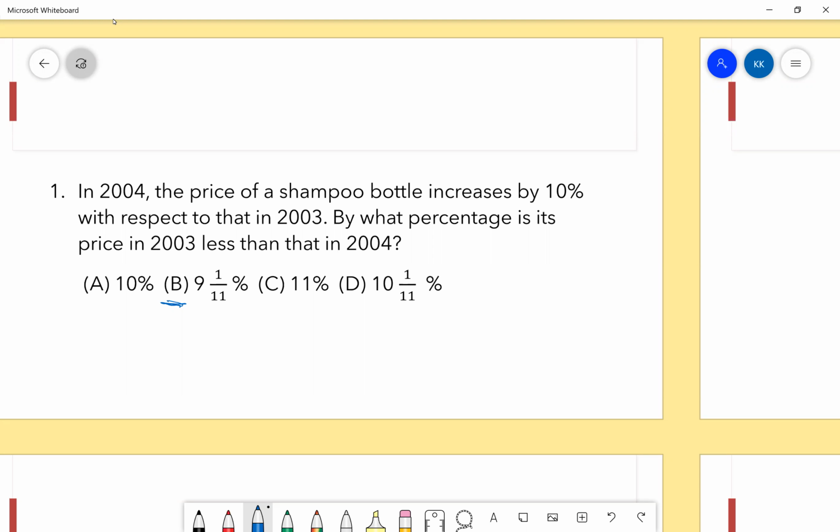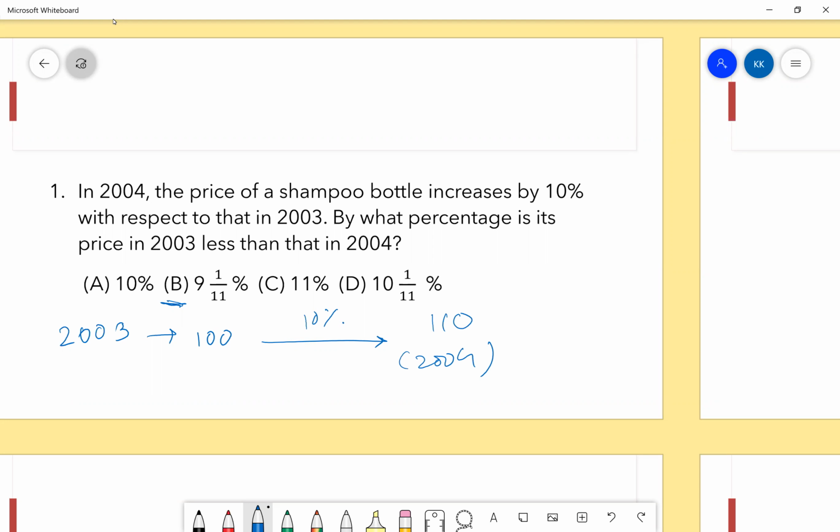All right. So in 2004, the price of a shampoo bottle increases by, sorry, 10% with respect to 2003. So if I take 2003's base price as 100, we see a 10% increase. So in 2004, what would be the price? 110.